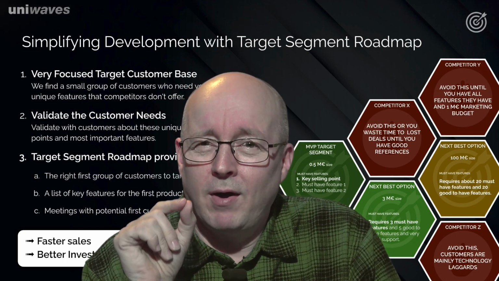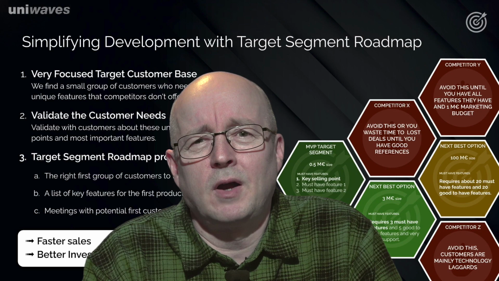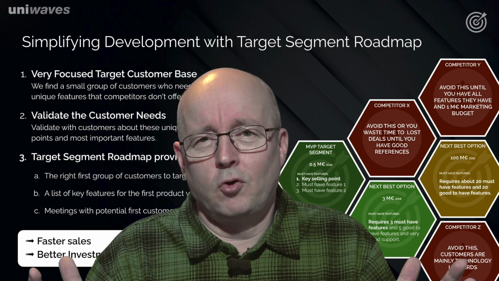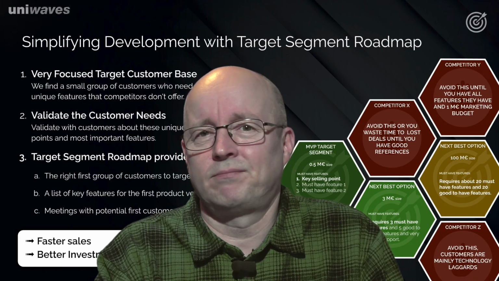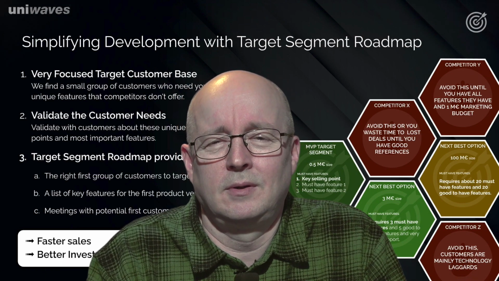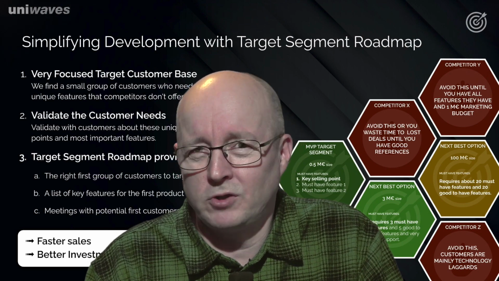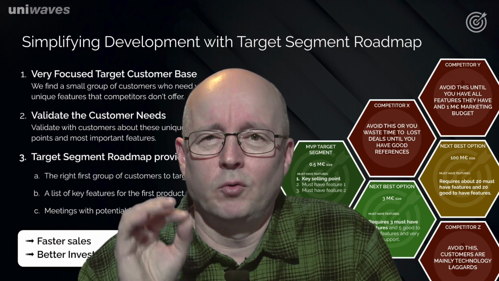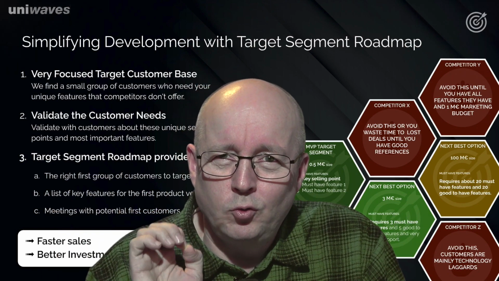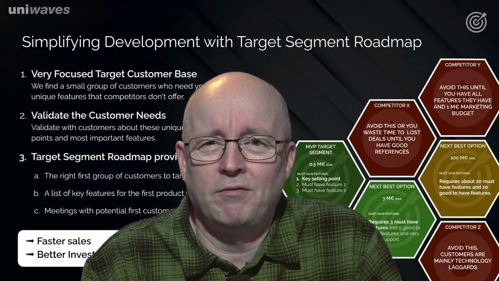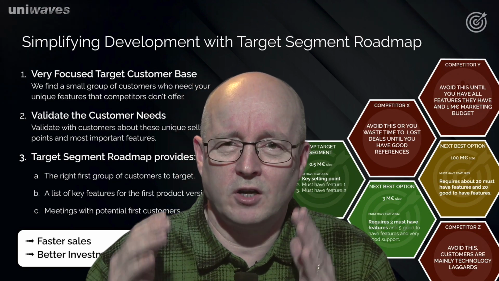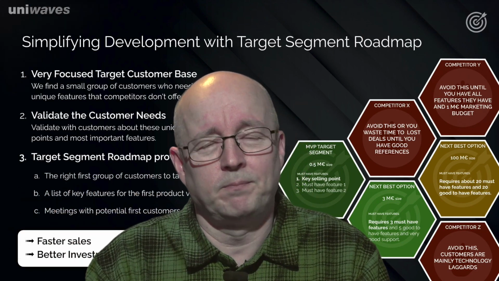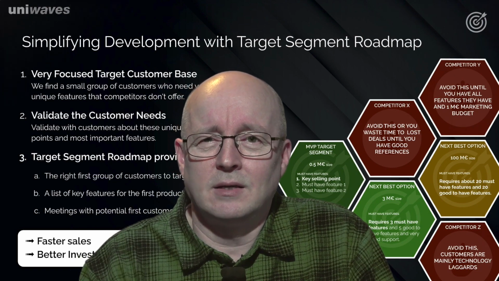And then we validate these customer needs with real customers. Before that, it's just guesses. It's usually wrong, even if it seems so obvious that of course they need this because I have this great vision of the product. But no, it has to be validated, and if you don't do that, you usually develop more than 50% wrong things. Those things the customers don't need in the first step. Maybe later, but not in the first step. And that delays everything.